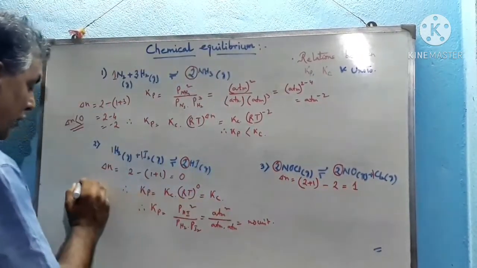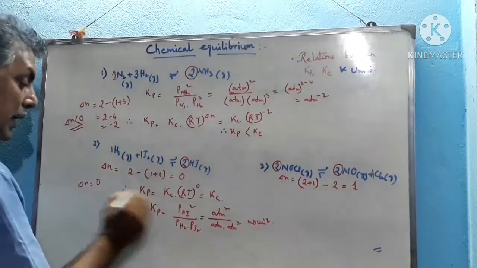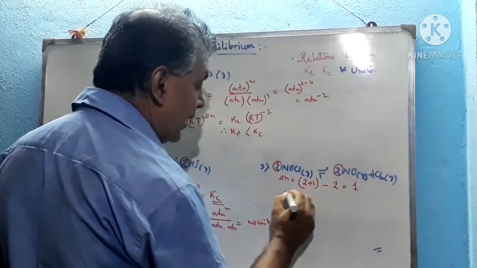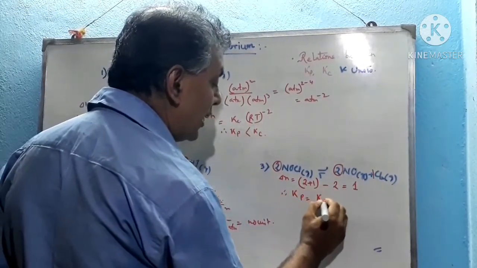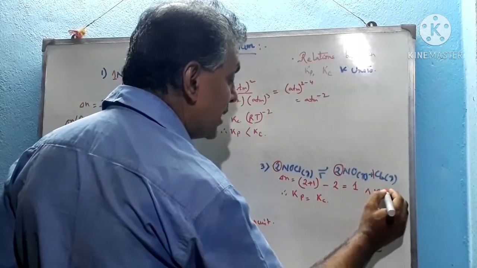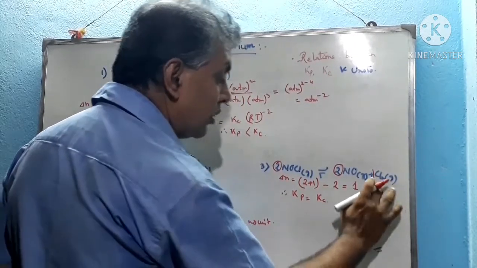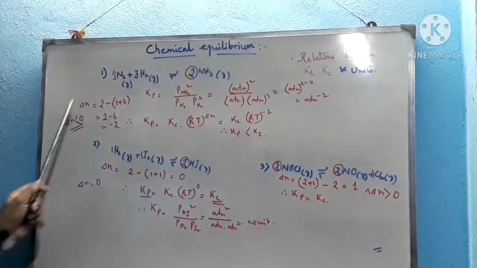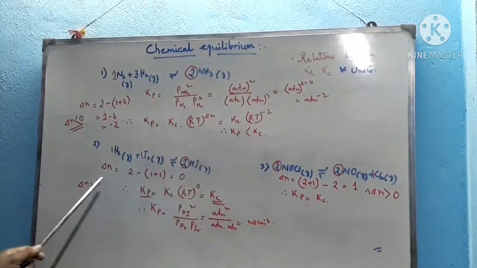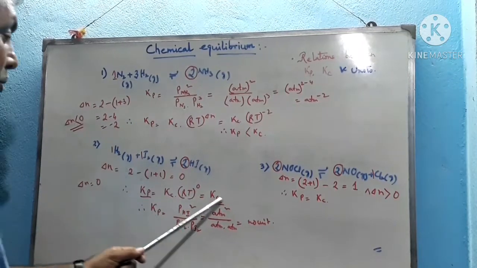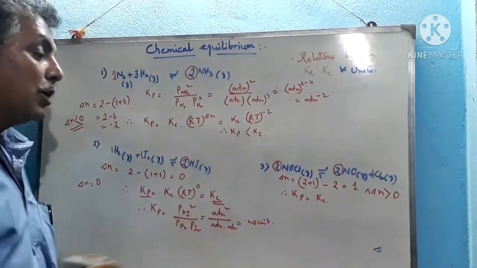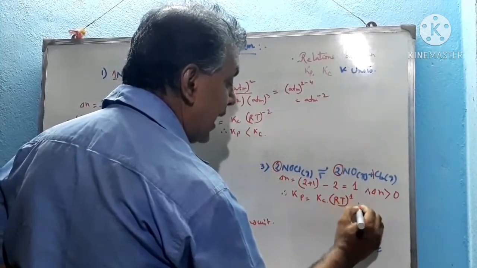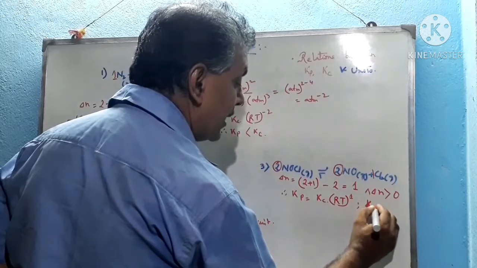So whenever del N equals 0, then Kp equals Kc. And here del N is greater than 0. So the first case, del N is less than 0, Kp is less than Kc. Second case, del N equals 0, Kp equals Kc. Third case, del N is greater than 0, therefore Kp equals Kc into RT to the power 1, and we can say that Kp is greater than Kc.